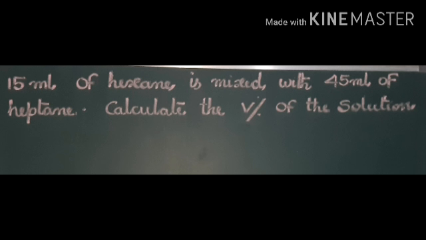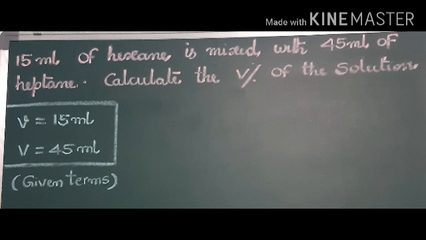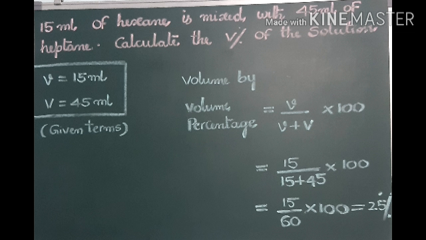Now problem number 3 is related to volume by volume percentage. 15 ml of hexane is mixed with 45 ml of heptane. Calculate volume percentage of the solution. From the given terms in the problem, relatively less in quantity is 15 ml of hexane, that is small v, volume of solute, and relatively large in quantity is 45 ml of heptane, that is capital V, volume of solvent.